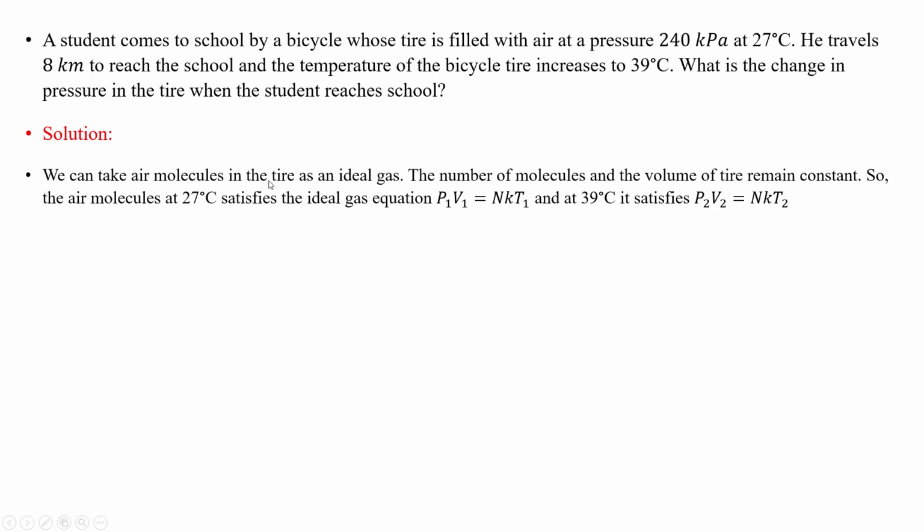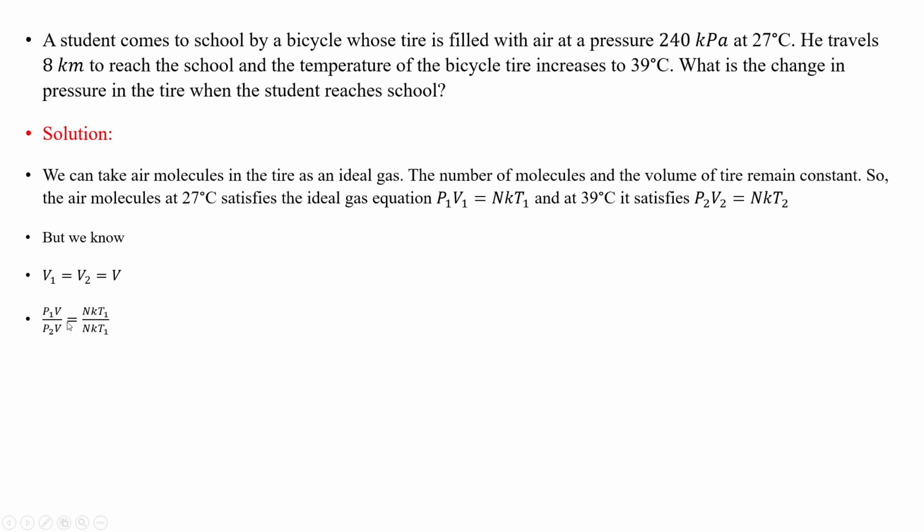We can take air molecules in the tire as an ideal gas. The number of molecules and the volume of tire remain constant. So the air molecules at 27 satisfy the ideal gas equation, which is P1 V1 is equal to NKT1, and at 39 degrees centigrade it satisfies P2 V2 is equal to NKT2. So there are two different temperatures, and the volume is kept constant. So we know that volume 1 is equal to volume 2.